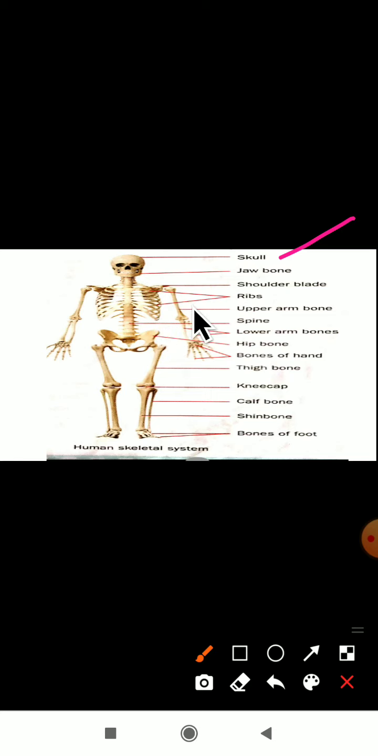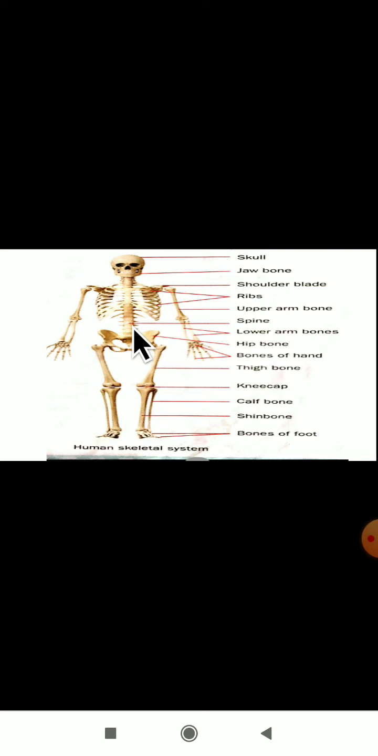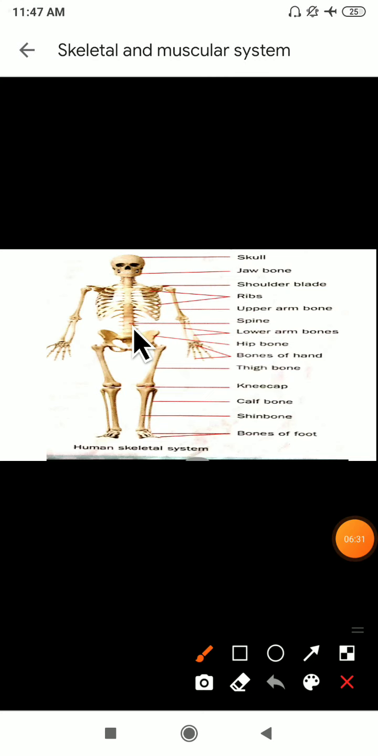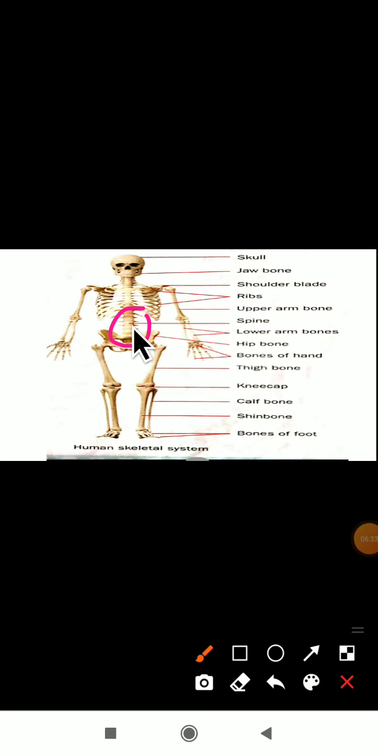The next one is the upper arm bones. Yes, you know where the upper arm is. You can see here, this is the upper arm bone. And the spine is present at the back side. You can see here, it is the spine part. And where is it present? It is present at the back side portion.